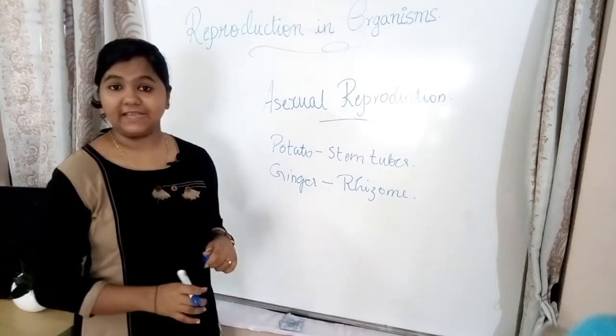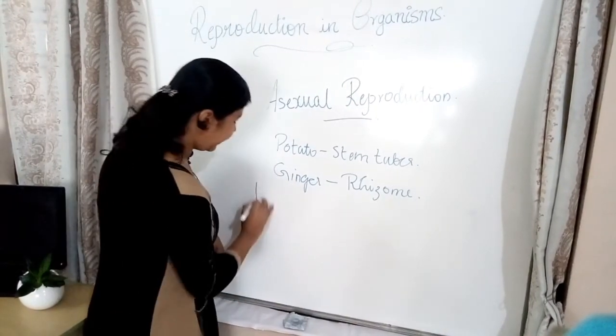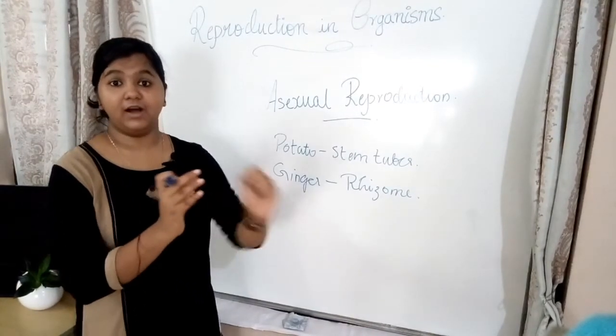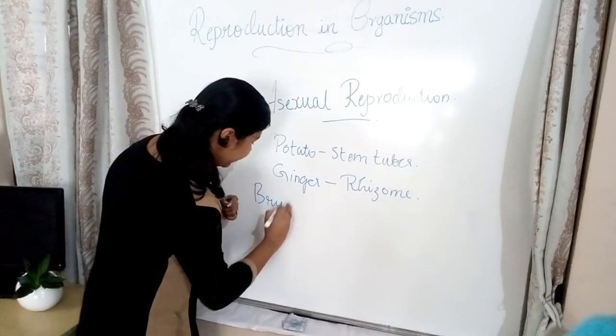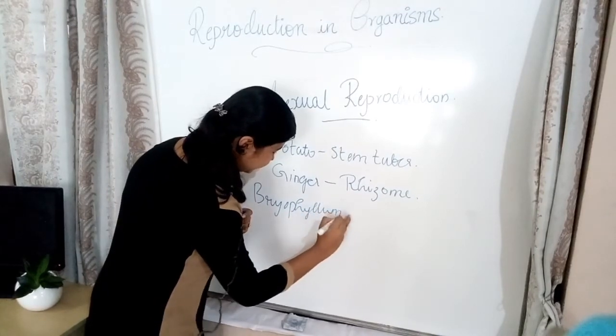Now, bryophyllum, that's very common. We learned it in our lower classes. What is bryophyllum? Bryophyllum is a plant which reproduces with the help of small buds formed in the leaves. That's the next example.